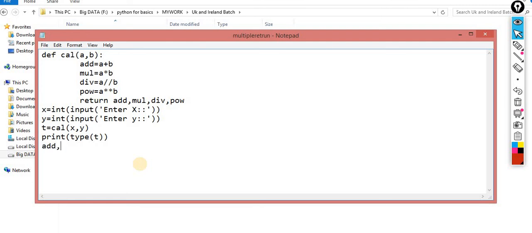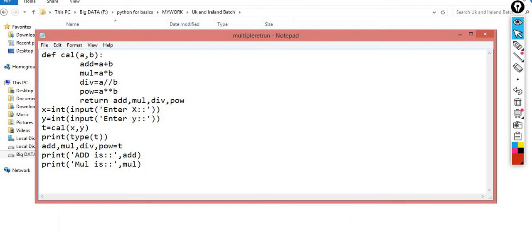First I am getting add, then I am getting mul, then I am getting div. Okay, then I am getting power. Okay, and I am unpacking the tuple. So when I print add is, then what you have to use, add. Okay, then Control C, Control V, then you can use mul is, then for the same mul. Okay, and something like this.